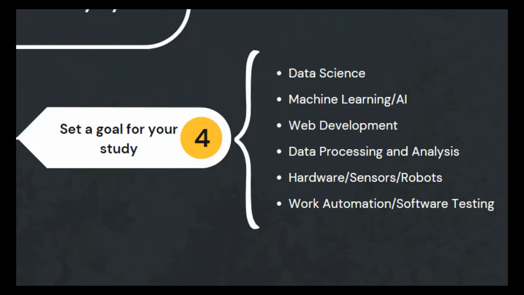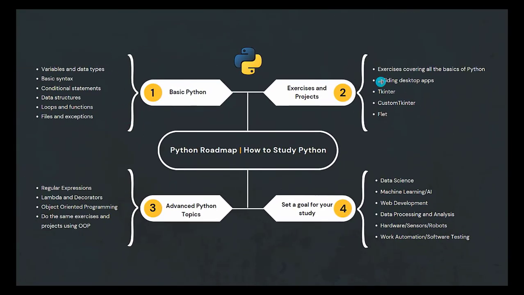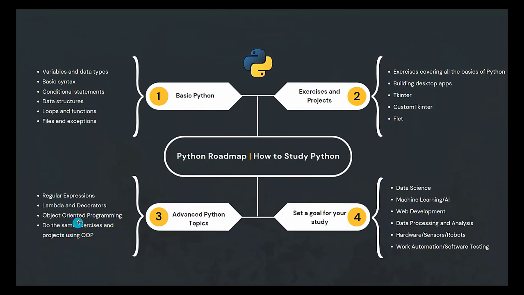So guys, this is the Python roadmap that I created, okay? That I really think is very easy for you to follow to understand Python, to start Python. Start with the basics, do some exercises and projects, then start some advanced Python topics. Don't start everything, only start object-oriented programming, okay? The remaining, just start them by need. If you need it, start it, use it, leave it. Easy, okay? Then set a goal for your studies, okay? Where do you want to use Python, okay? Areas like data science, machine learning, web development, data processing, analysis, hardware, sensors, robots, automation. So it depends on you, but setting your goal is very important. If you don't set your goal, you'll be lost, okay?